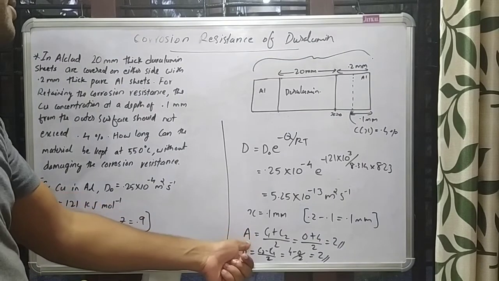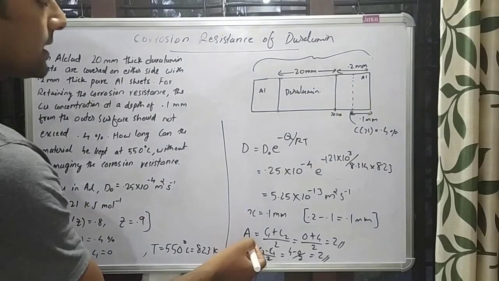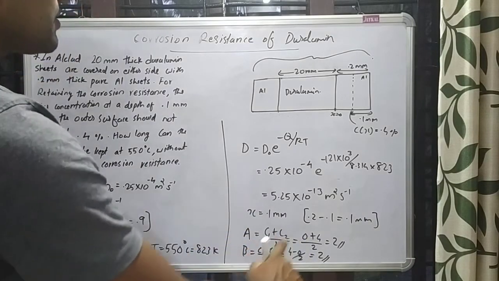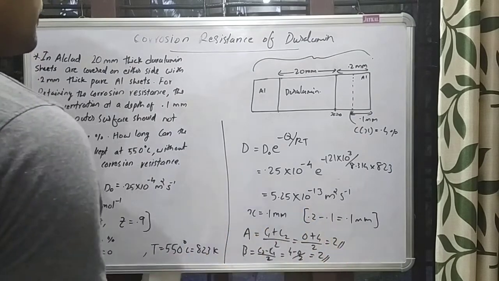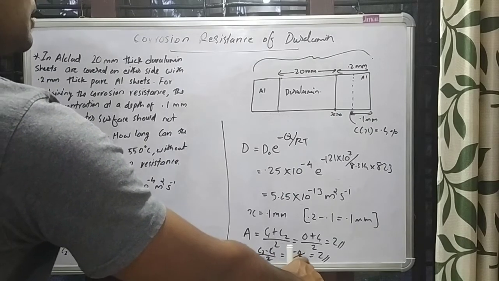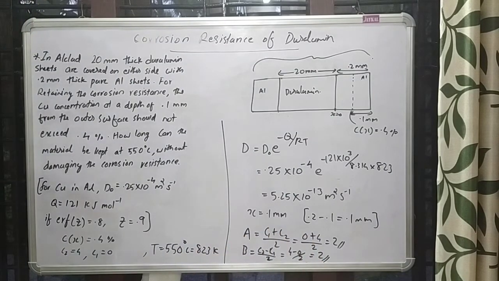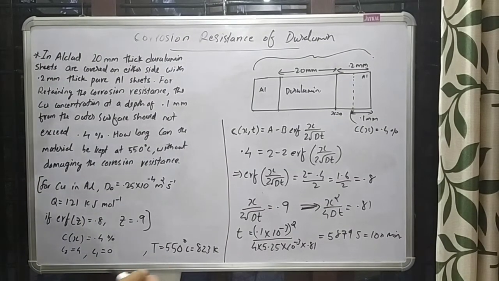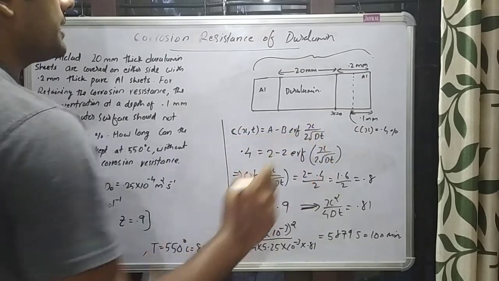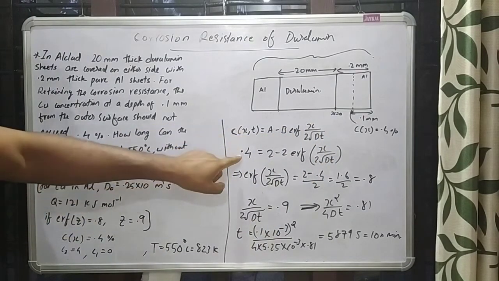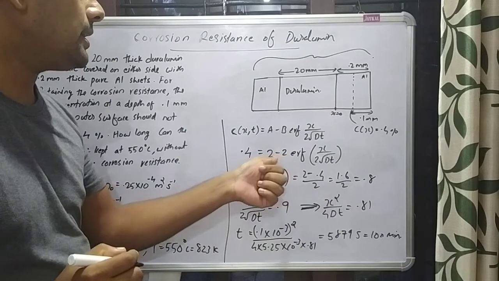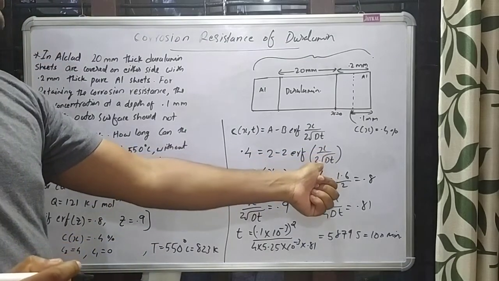Let us find the constants by applying the boundary conditions, as we have learned. A is equal to C1 plus C2 over 2, which is 0 plus 4 over 2, equal to 2. And the constant B is equal to C2 minus C1 over 2, which is 4 minus 0 over 2, equal to 2. So the general solution for Fick's second law is C of x,t equal to A minus B error function of x over 2 root Dt. The concentration should not exceed 0.4%, so 0.4 is equal to 2 minus 2 times error function of x over 2 root Dt.